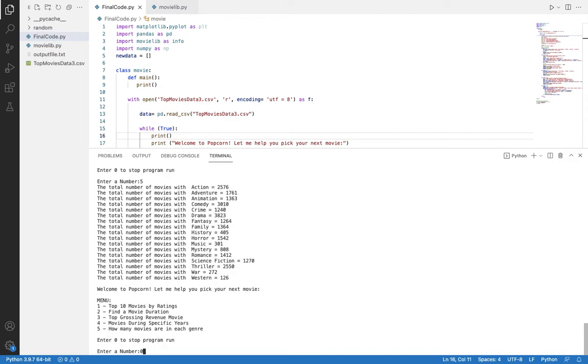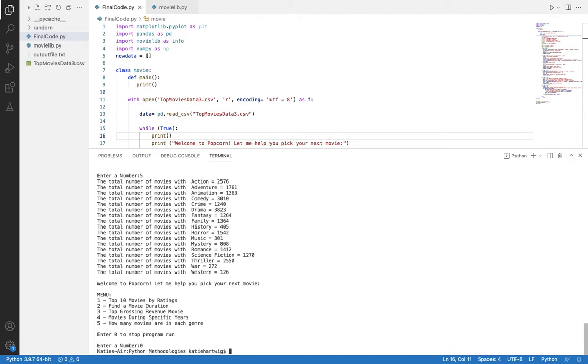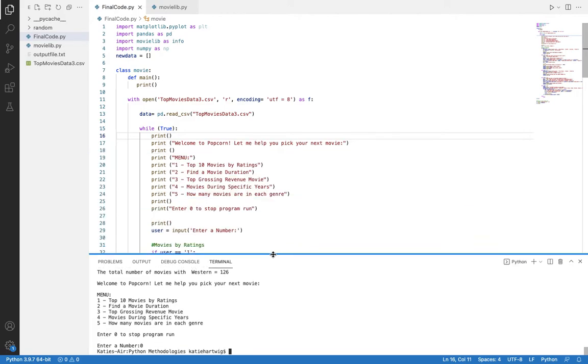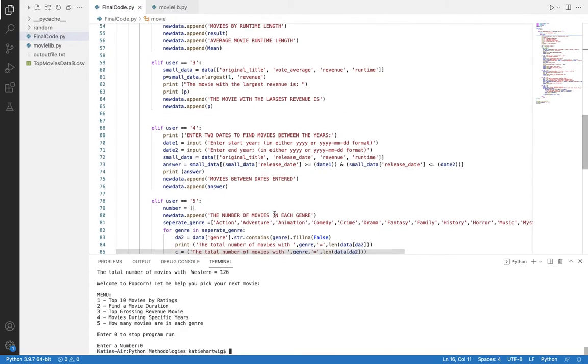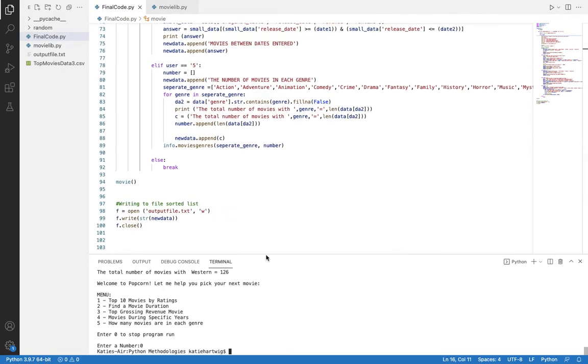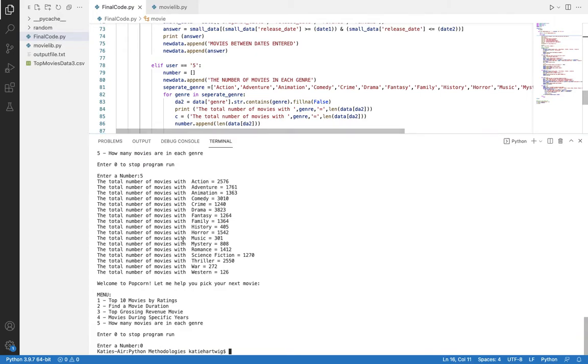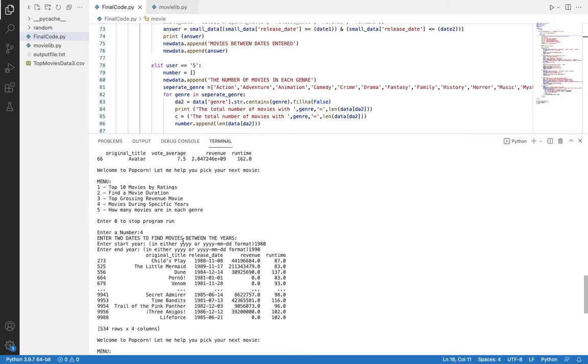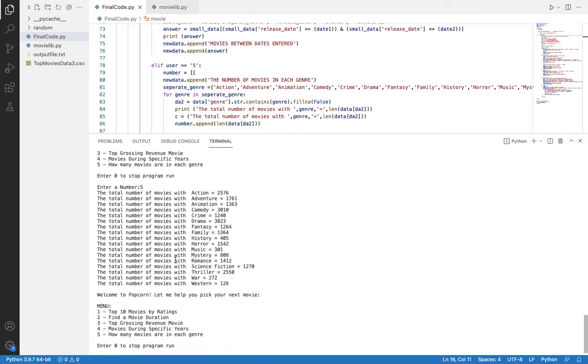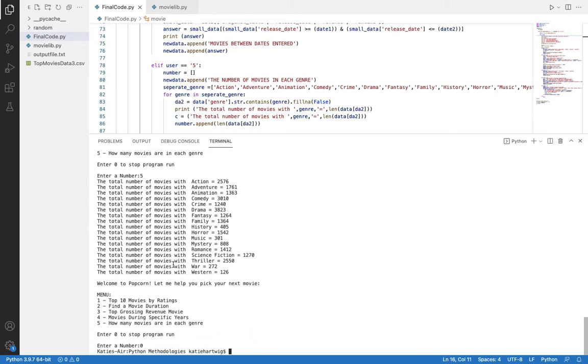So we're going to click 0 so that we can end our program, which allows us to then get a file that has all of the data that we just got in our terminal. So right here we can see that we created a file called output file, which will contain all of the information that we received. So if we were to run this code again and only click menu items 1 and 3, it would only have that in our output file. But because we went through all of the menu items, our output file will have all of the information that was put in this terminal.